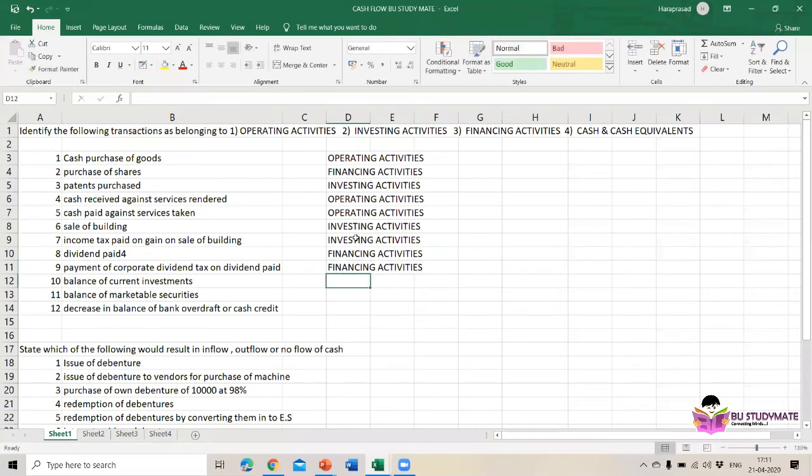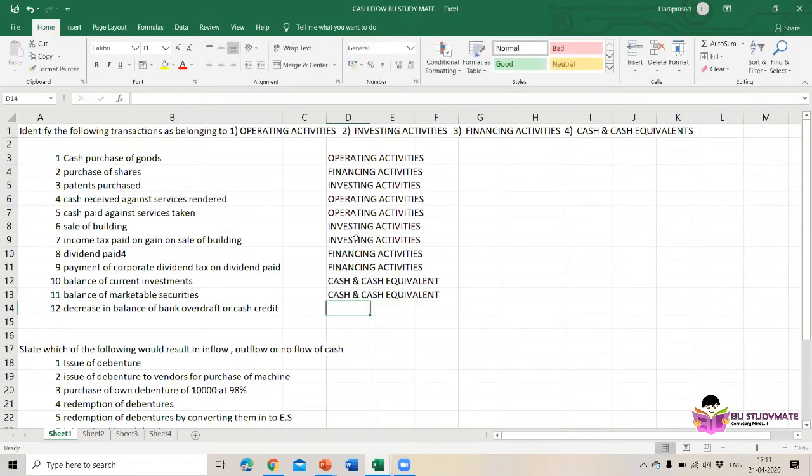Then balance of current investment. After selling the current investment, you get cash. That is called the balance of current investment. Obviously, it comes under cash and cash equivalents. Then balance of marketable security, similar to the above one, cash and cash equivalents.